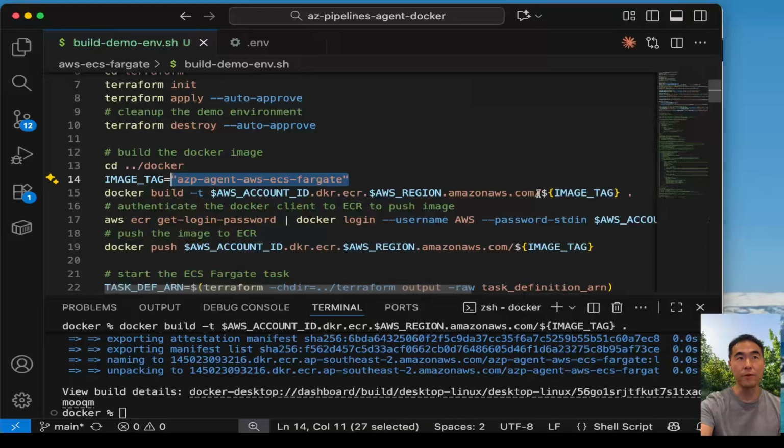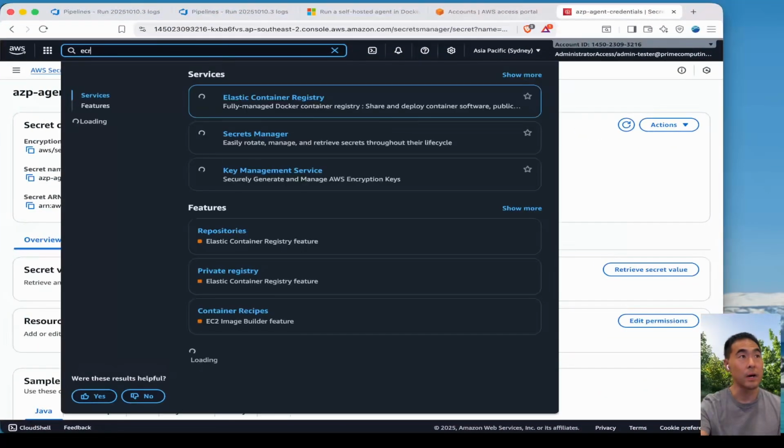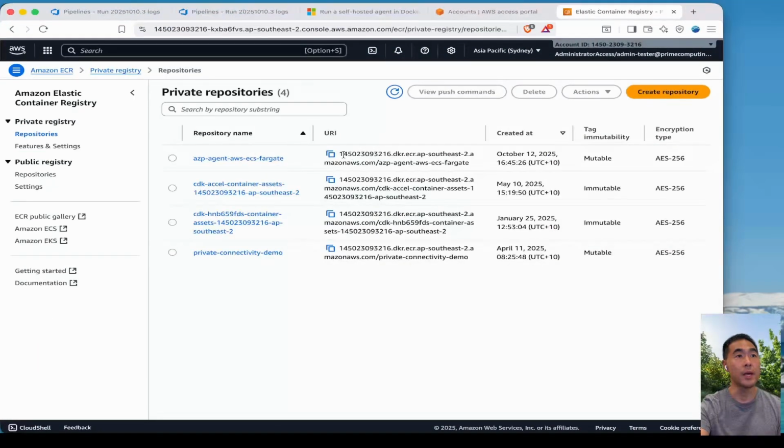And so you have to name it a certain way, which is the name of my repository. If we go here to ECR, we can see the URI that we have is the account ID.dkr.ecr.region.amazonaws.com/ followed by the tag of our actual image.